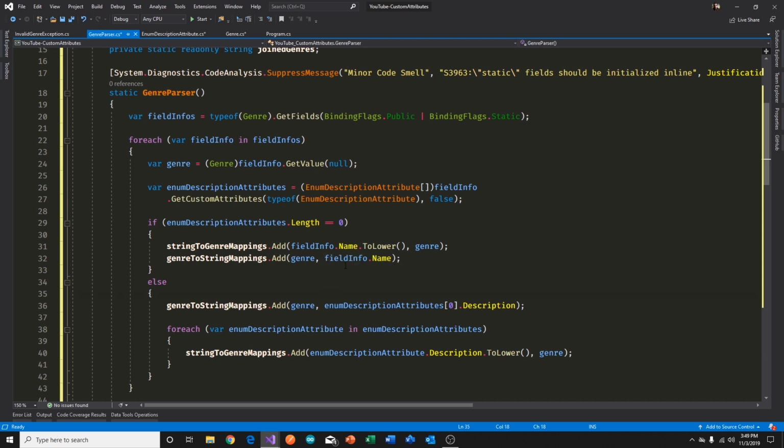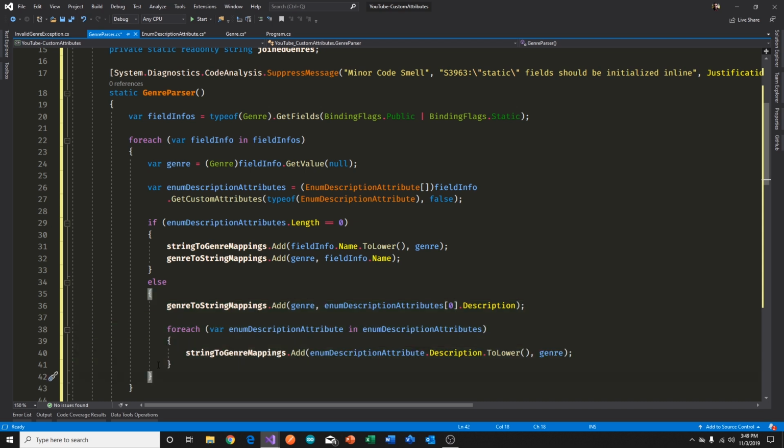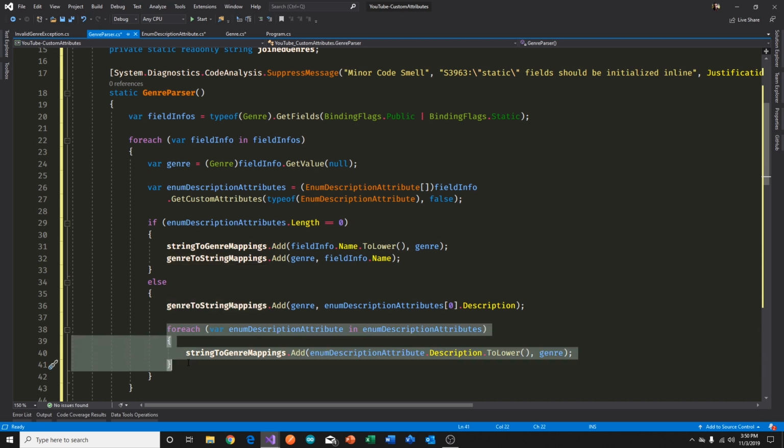Right. Now, if there are more than one custom attributes found, so the length is greater than 0, then we go down this path. We were first doing the genre to string mapping for the same genre. What's the string? Well, if the genre is sci-fi, the string representation should be sci-fi, right? And then, we can get multiple custom attributes back.